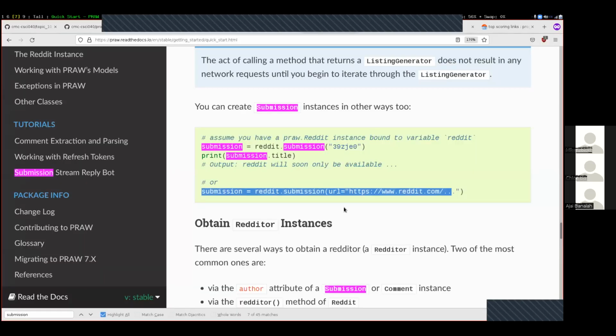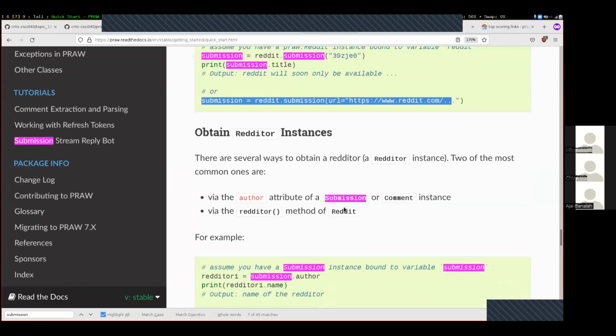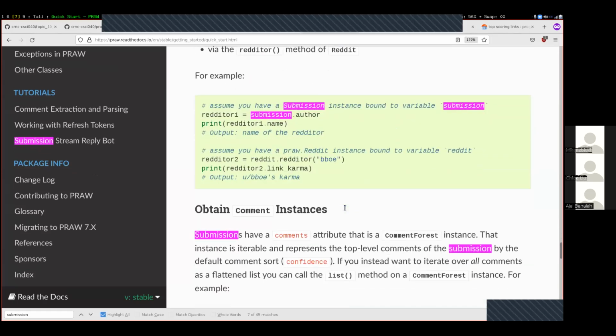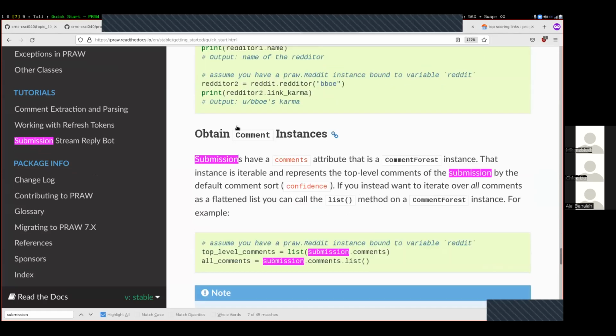Okay, so what can we do with one of these submissions? Well, I want to figure out how to actually get access to the comments of these submissions. And there's two different methods that they show down here. Once you have a particular submission variable, there's two ways that you can get access to the comments. One is you can loop directly over the comments. This list function will convert it into a list. And the other is submission.comments.list.